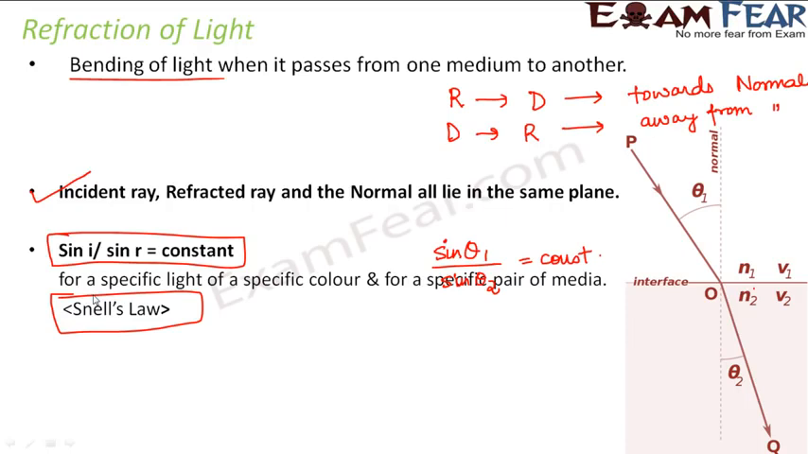And this law stays valid for a specific light, because a specific light will have a specific wavelength, and the moment you talk about a different light, the wavelength changes, and therefore this relationship changes. And this also holds true only for a specific pair of media, because if you change the medium, the refractive indices of the medium also change. So therefore Snell's law holds true for a specific light and for a specific pair of media. So this was about reflection and refraction of light.